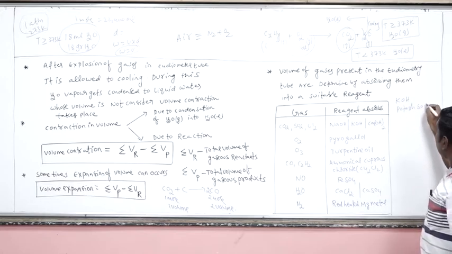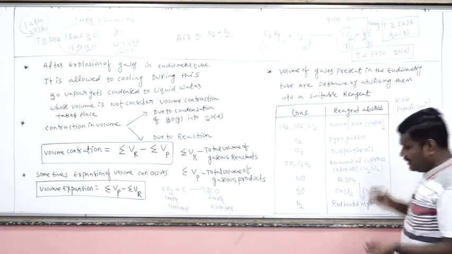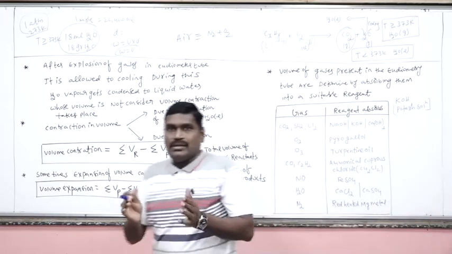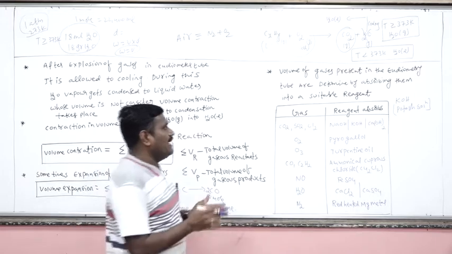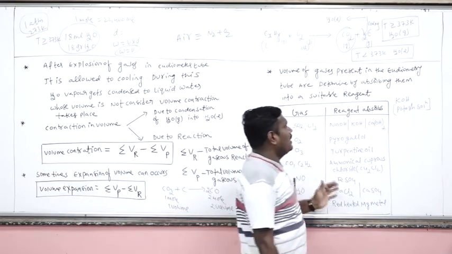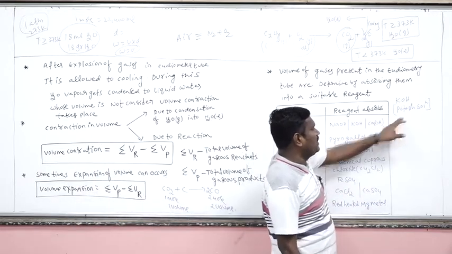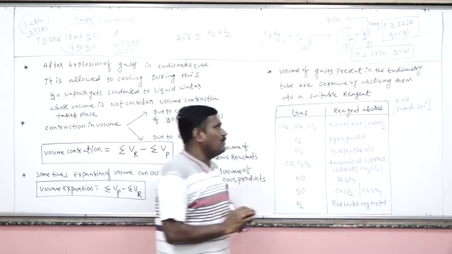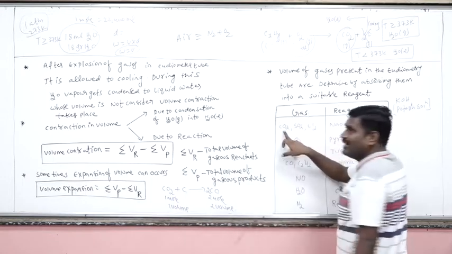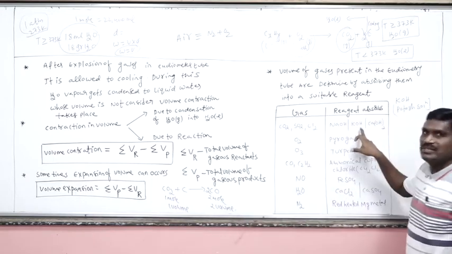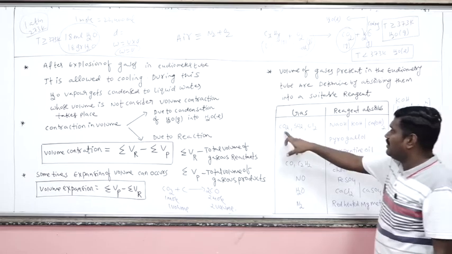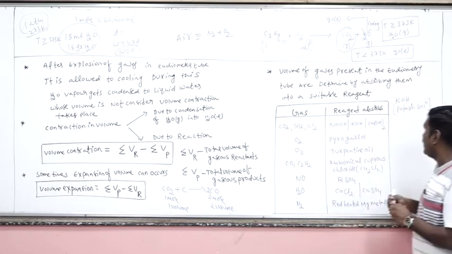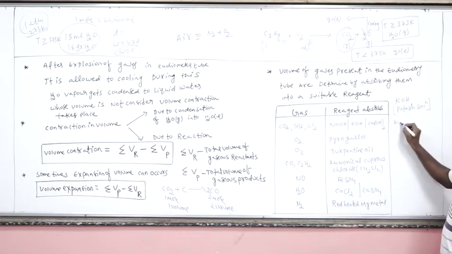Potash solution. Suppose in a question it is given like this: after passing the gaseous mixture into the potash solution, there is a decrease in the volume of some x ml. So the decrease in the volume of x ml is because of carbon dioxide absorption into the KOH solution. Because the CO2 gas will be absorbed by the KOH. So KOH absorbs the CO2 to give K2CO3.